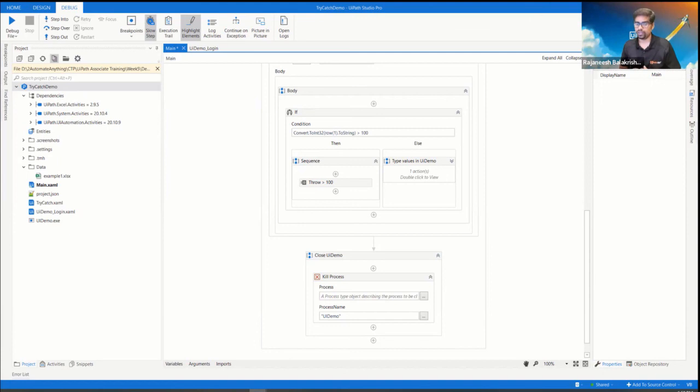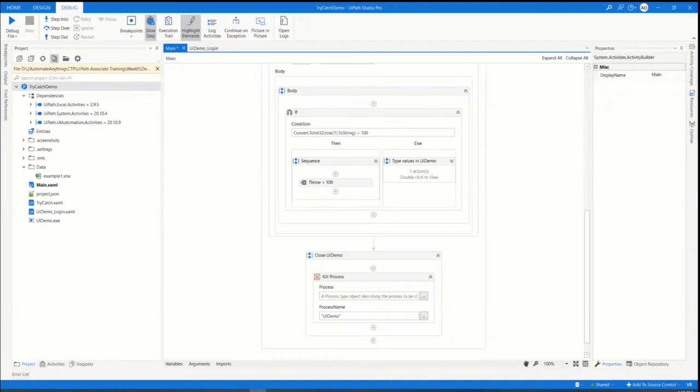You will particularly notice this in some big projects where you are invoking a lot of workflows. One of the child workflows throws an error, it is caught in the catch, and then it rethrows to the parent. When the control comes back to the main, it gets the rethrow there. Specifically in the REFramework, you will notice this when you go to the advanced sections.